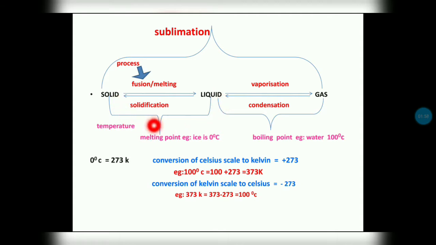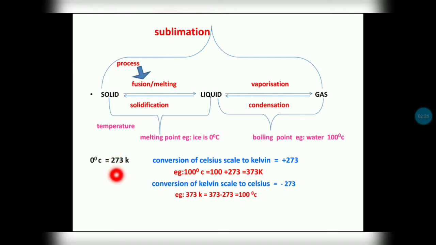And there is another process, the conversion of solid into gas directly. There is no liquid phase, and that we call sublimation. Things like ammonium chloride and camphor show the process of sublimation. When we provide heat to camphor, as is familiar to us, we can't see any liquid phase there. Directly it will convert to the gaseous state.